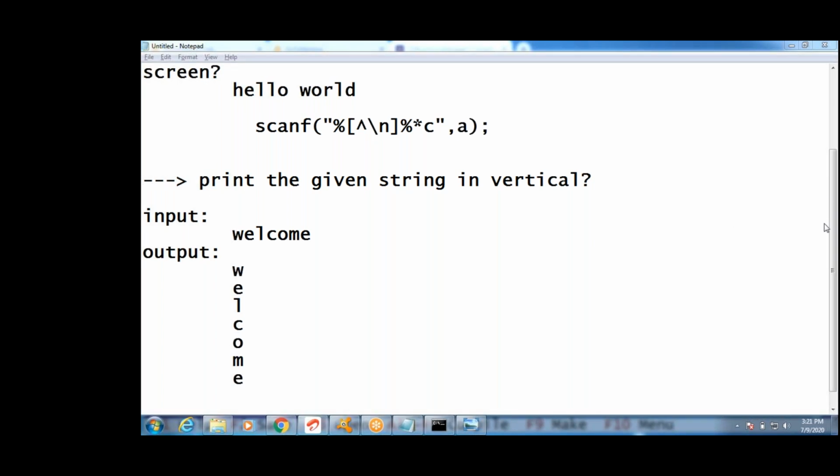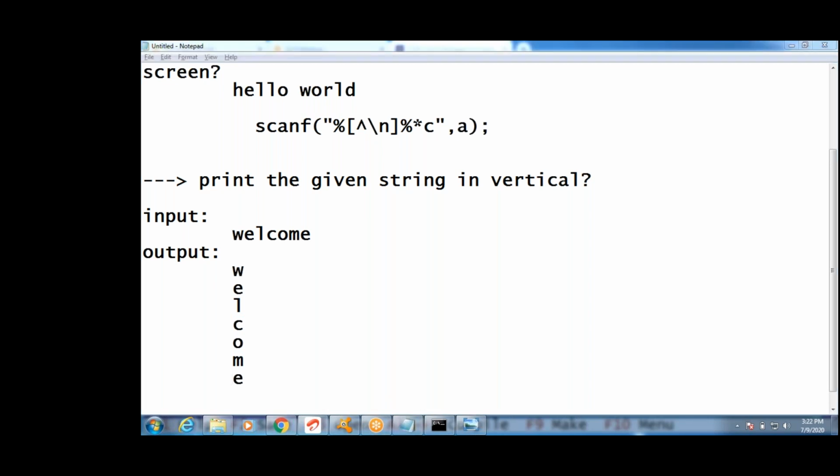You are printing one character at a time. See, this is the first character, A of 0. Then A of 1, A of 2, A of 3, A of 4, A of 5, A of 6, A of 7. Till the null character you have to print. W, E: A of 0 we have to print, then A of 1, A of 2, up to A of 6. Are you following, guys? You have to print till the null character.